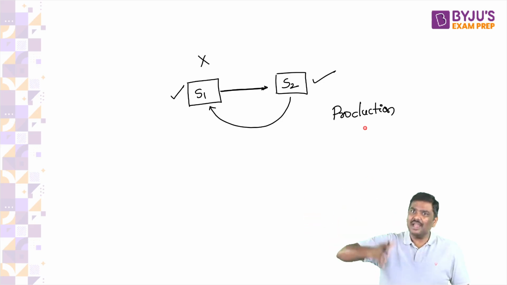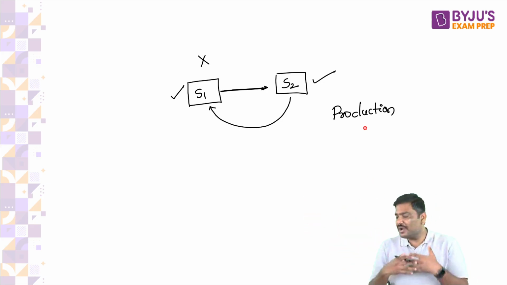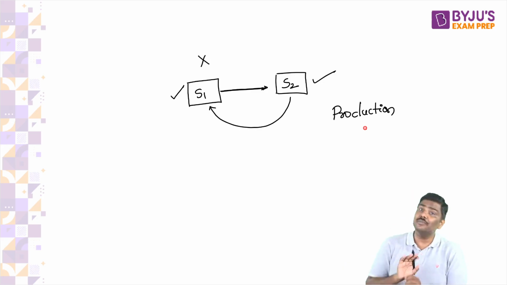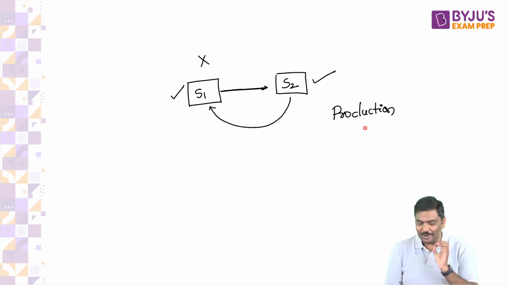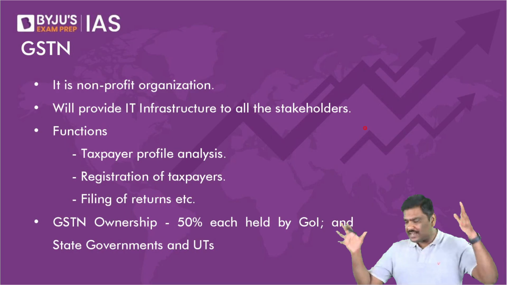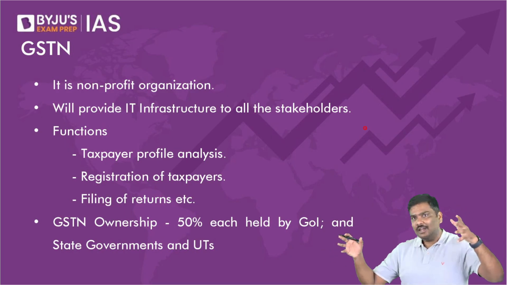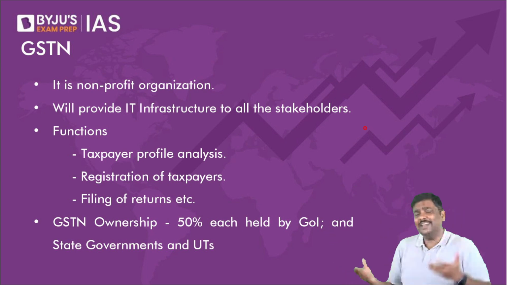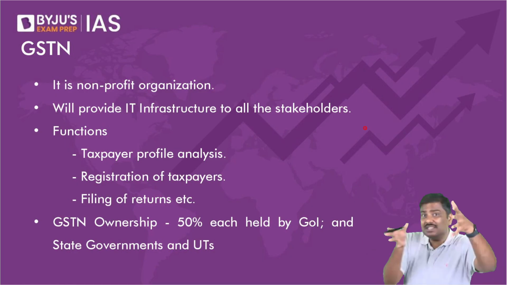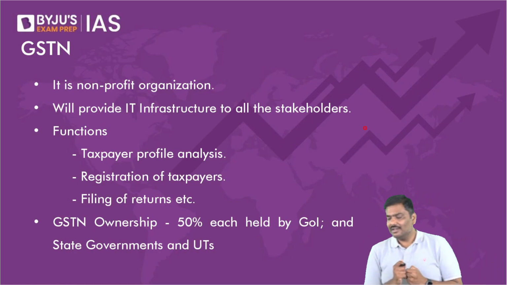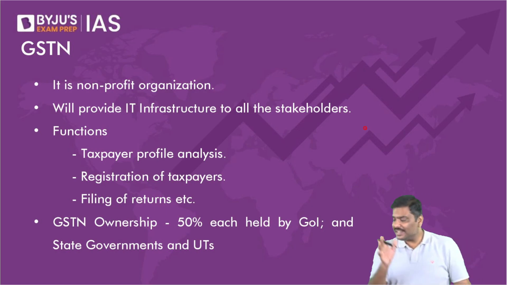The reason behind that is, if the states are production states, automatically don't you think per capita income in these states will be higher? Does it make perfect sense to you or not? If these are very good industrial states, production states, don't you think the GDP from these states would be higher? Per capita income would be higher? Large number of incomes are generated in these states. Consumption will also be higher in these states. That is basically the logic.